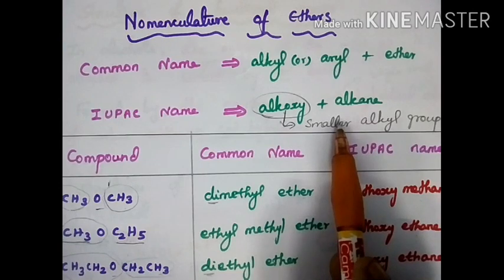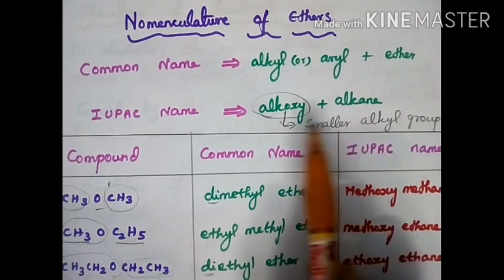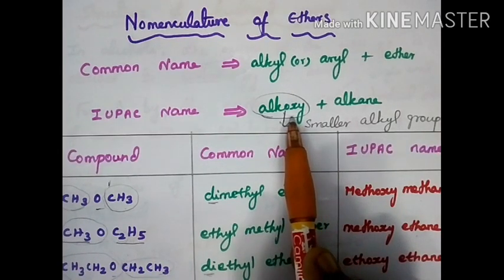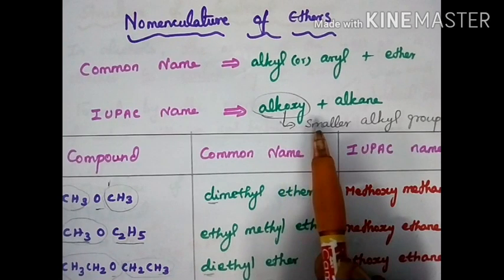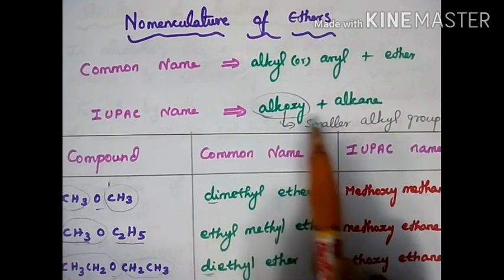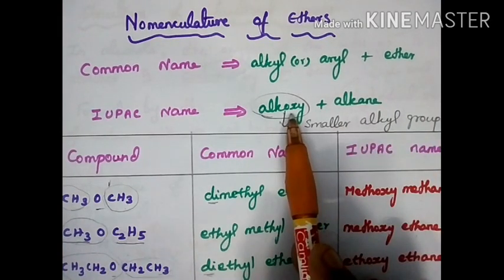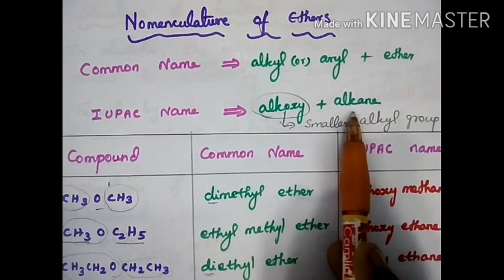Among the two alkyl groups attached to the oxygen, you must take the smaller alkyl group with oxygen and consider that as an alkoxy group.